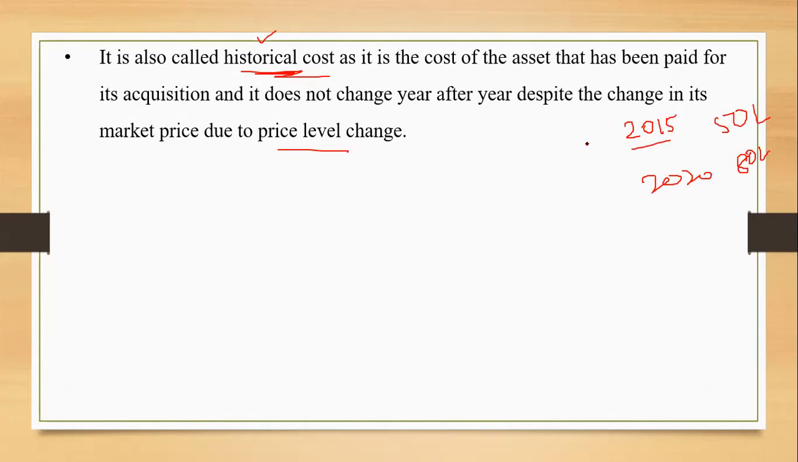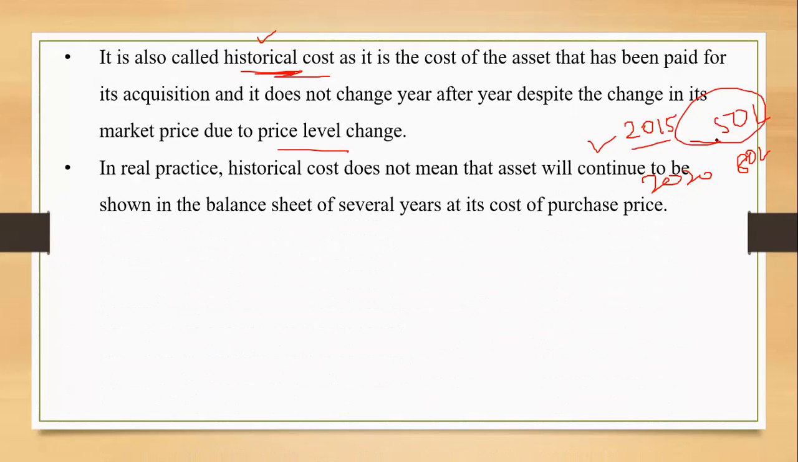In my books of accounts I'll stick to 50 lakhs only because it was purchased in 2015 for 50 lakhs, and this is verifiable because I will have documents through which I can verify that this asset was purchased for 50 lakhs, irrespective of the market price. That is why it is called historical, because it's a past record. It was purchased 5 or 6 years back, so we just continue that price in the books of account. And we need to ensure that depreciation is charged on its cost price only, not on the market price.